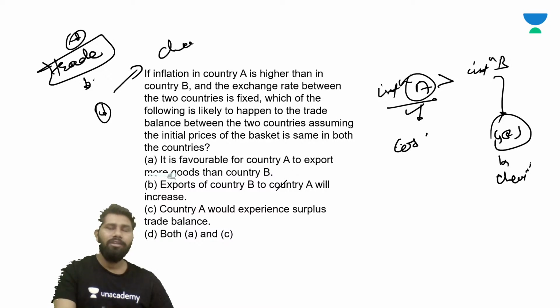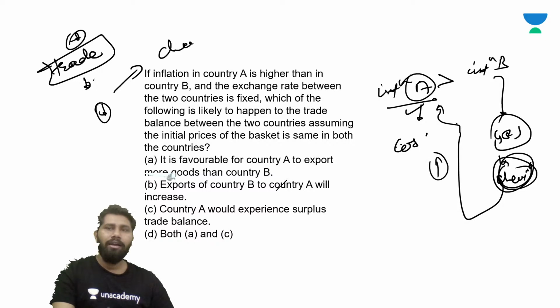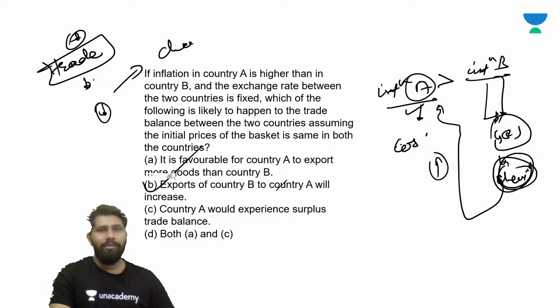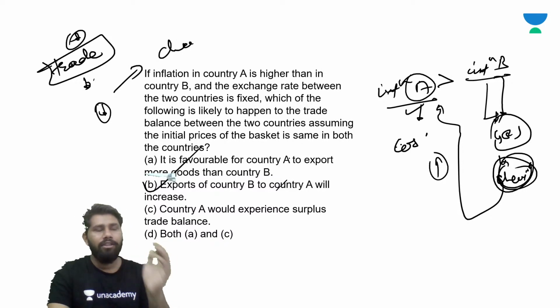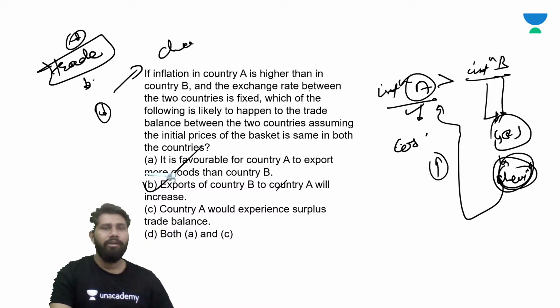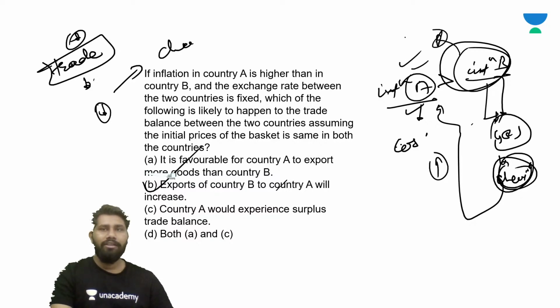So the demand of country B's goods even in country A will be higher, because inflation means the price will be higher, right? So this is the most important reason why the export of country B will be increasing in country A, because even the residents of country A will most likely prefer the goods of country B, as they are more and more cheaper compared to country A's goods and services, right? So B actually becomes the correct answer.